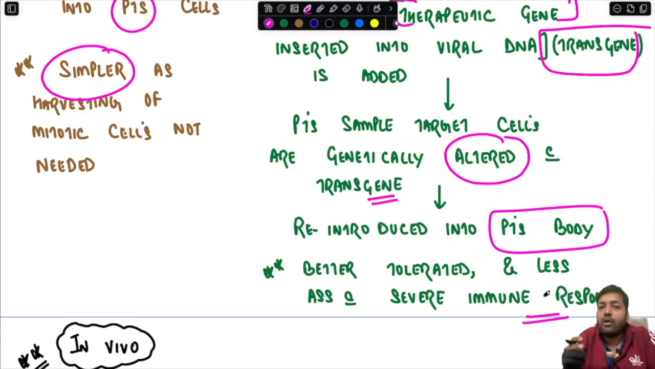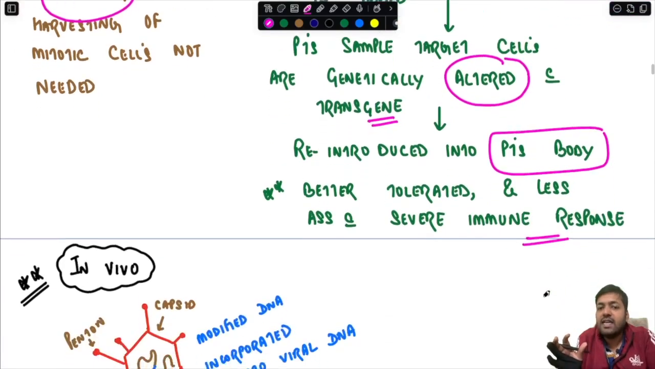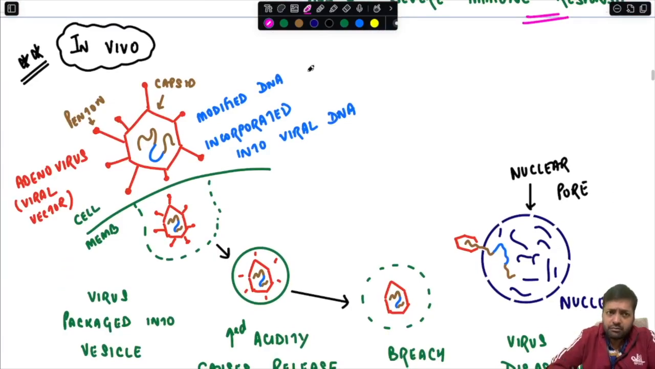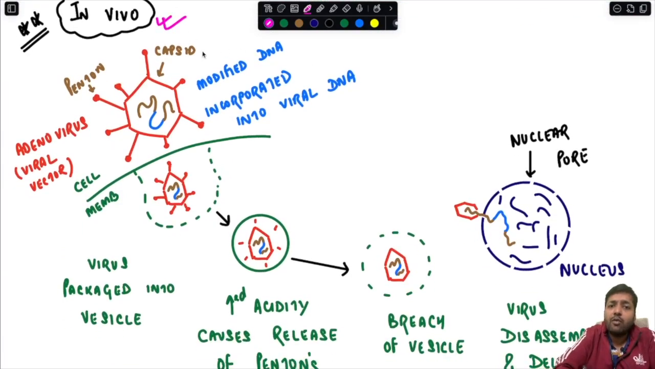Now I know that you have understood only 20-30% of this, so I am going to make you understand with the help of a diagram. In case of in vivo gene therapy, this is the viral vector, and over here we have taken the adenovirus. This is the adenovirus viral vector.